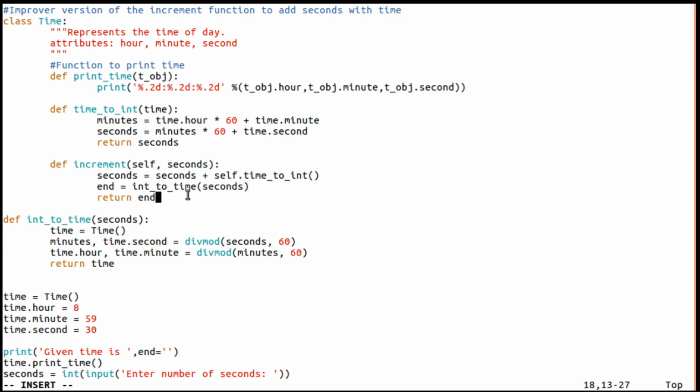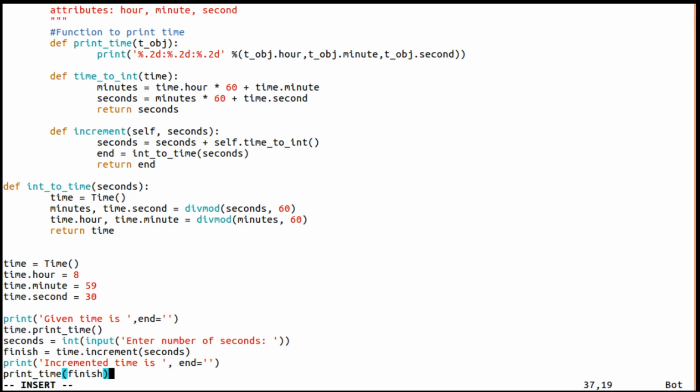And this increment is not a modifier, it's a pure function, because it is not changing anything. Instead, it is returning a new object called end, which will be assigned to the finish object here.